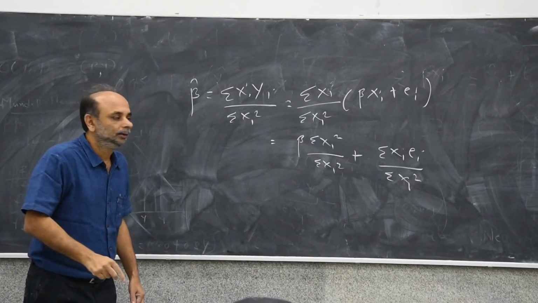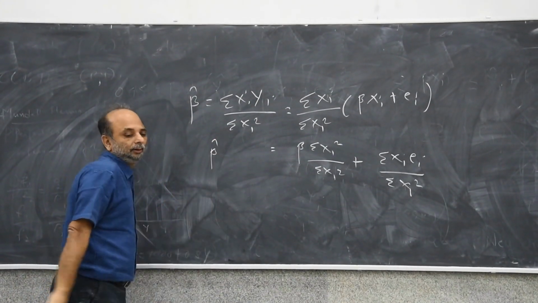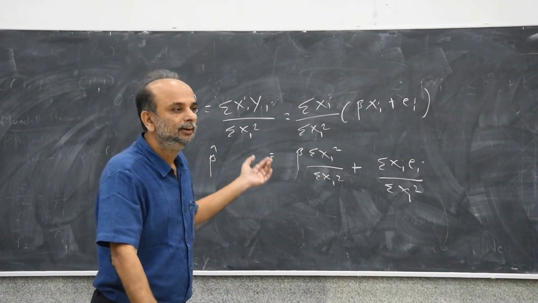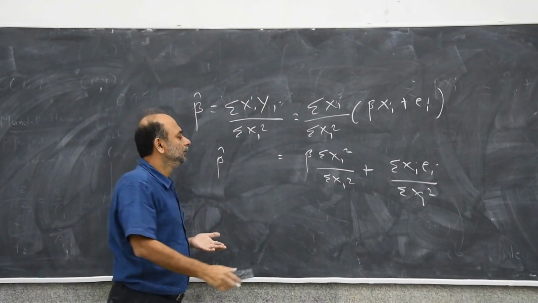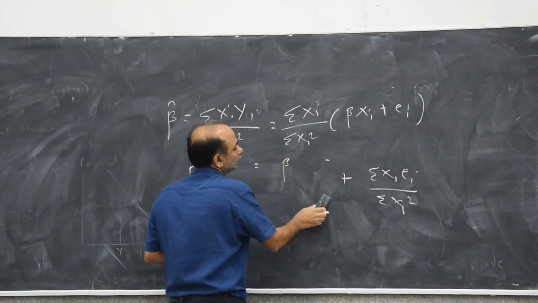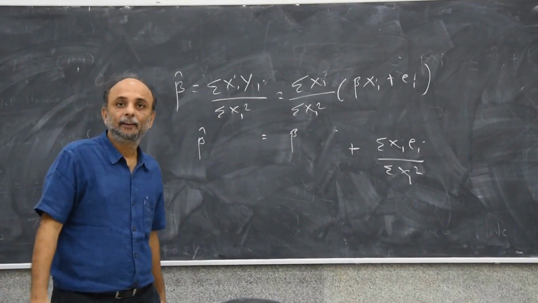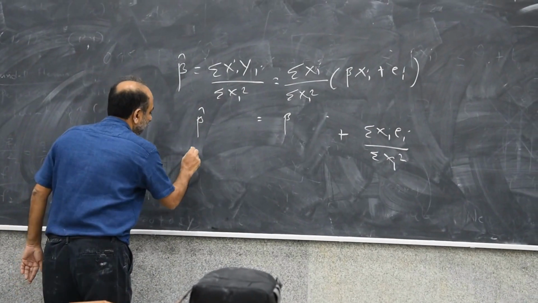Don't write this down. I'm just doing this for revision. This is equal to 1. Okay?